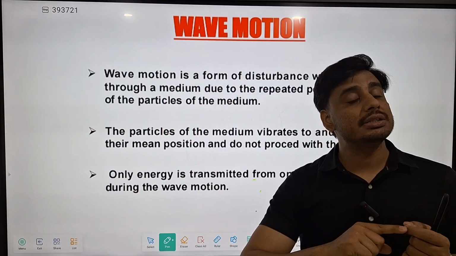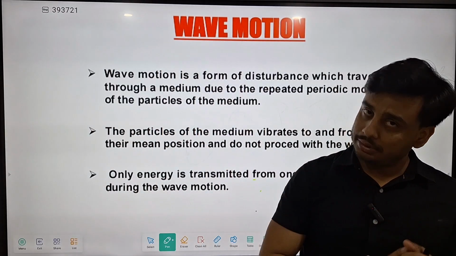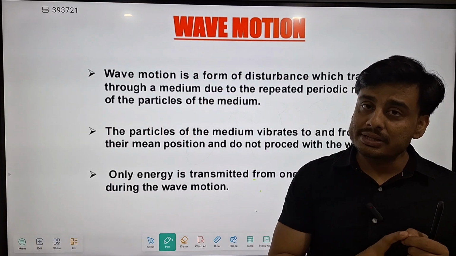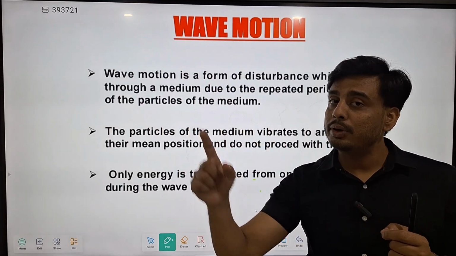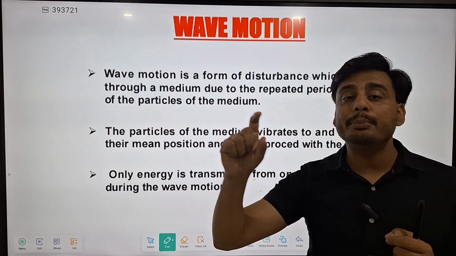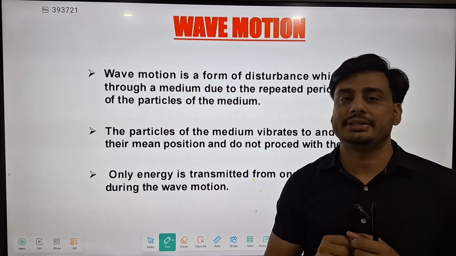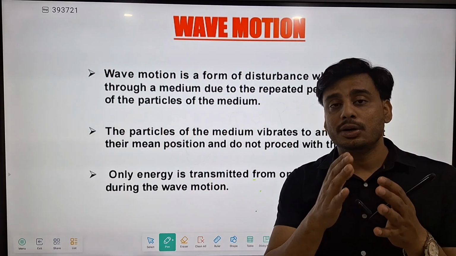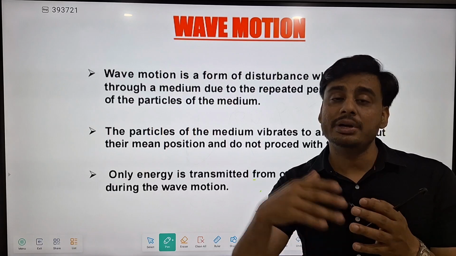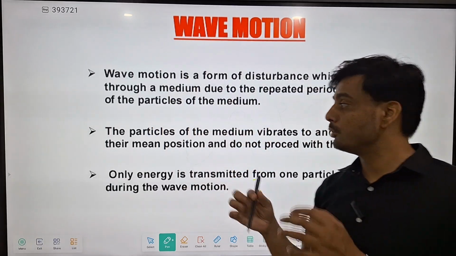So whenever we are considering a wave, that is nothing but a disturbance. This disturbance is transferred from one point to another point due to the repeated periodic vibration of the particles. And these particles always transfer energy to their neighboring particles. So let's go to the topic.